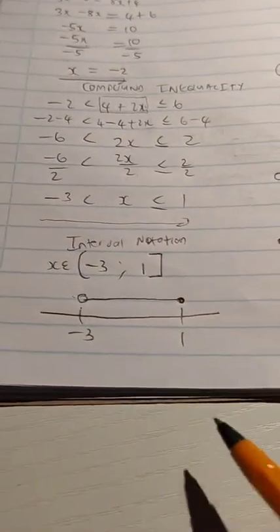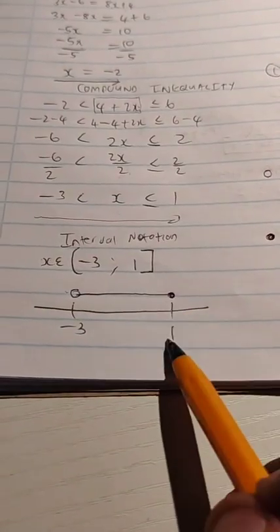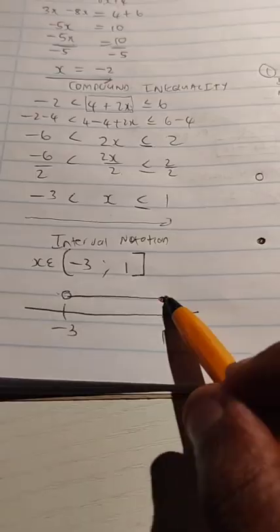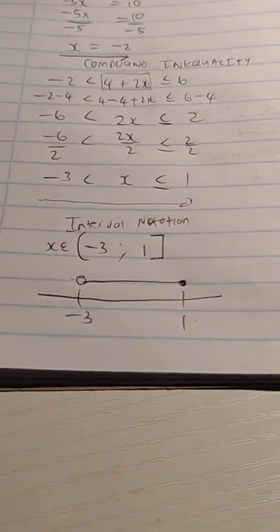Less than -1 is this side. And then of course, if 1 is included, we are shading to show that 1 is also included. It's part of the answer. Okay, so this would be if they had asked for us to represent our answer on a number line.